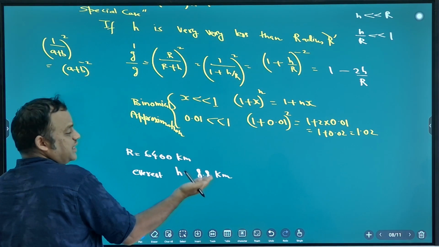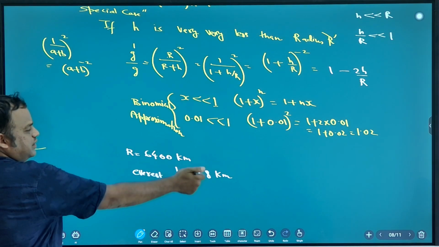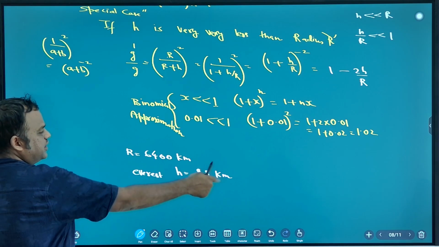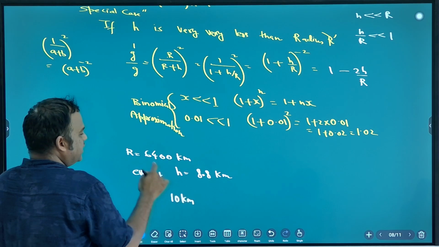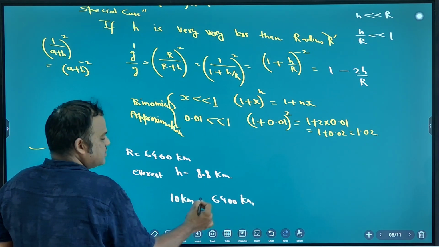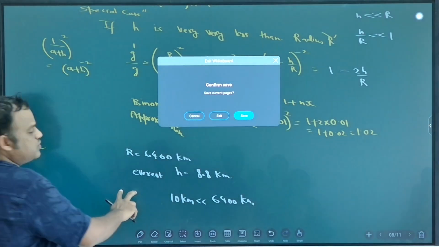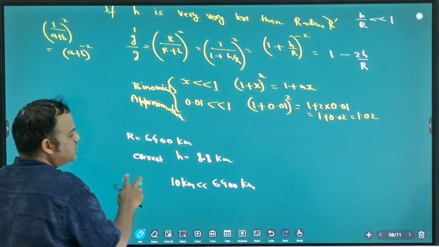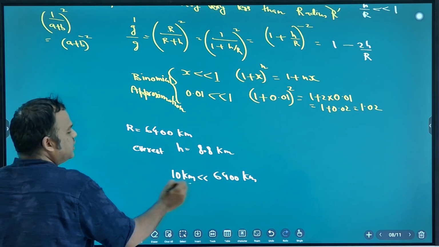Not even 10 kilometer, between 8 kilometer and 9 kilometer. So if you take 10 kilometer and 6400 kilometer, this is very less. Are you getting or not? Radius of Earth is very large. Earth is very big. 10 kilometer is very less.